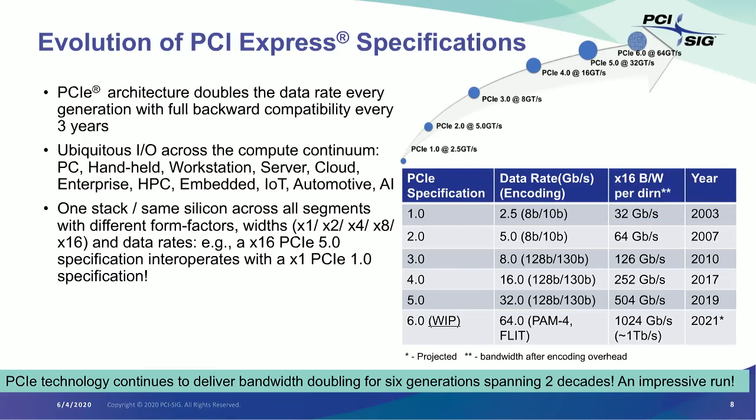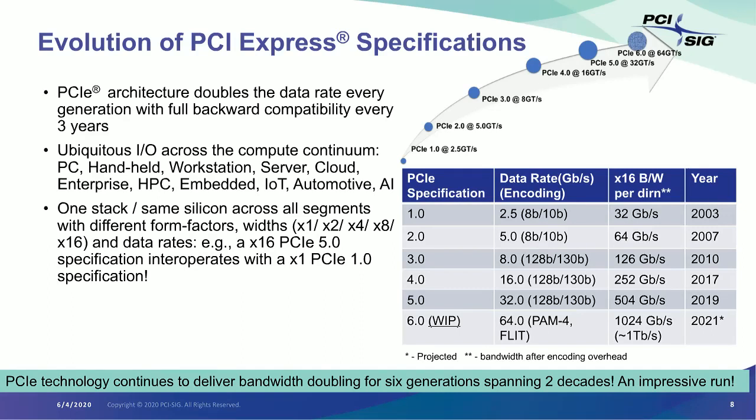Then comes 2.0, which is at 5 gigabit per second. Again, 8b/10b encoding. It came out in 2007, 64 gigabit per second. 3.0 came in 2010. It was at 8 gig, but it used 128b/130b encoding. So as a result, you got 126 gigabit per second, still doubled. 4.0 was at 16 gigabit per second, and we got 252 gigabit per second net aggregate bandwidth. That came out in 2017.